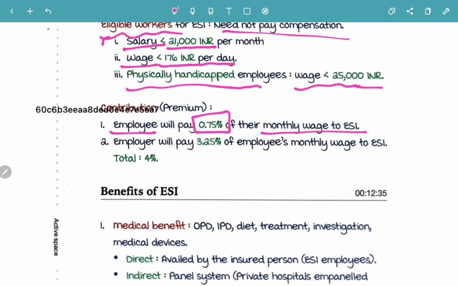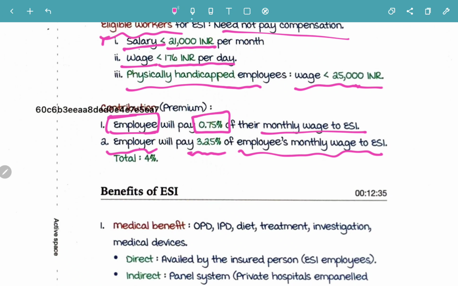Every employee must pay 0.75% of their monthly wage to the ESI insurance, whereas the employer will pay 3.25% of the employee's monthly wage to ESI.